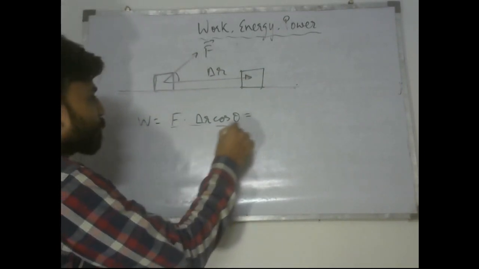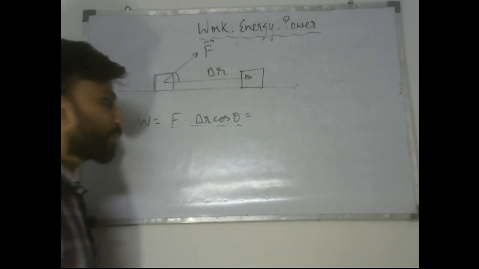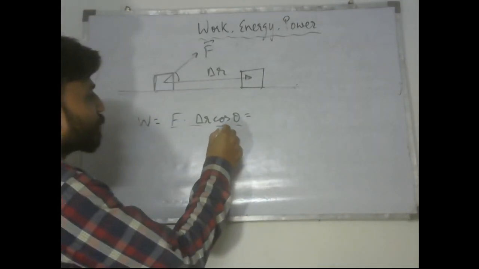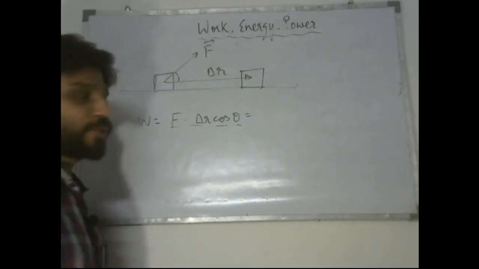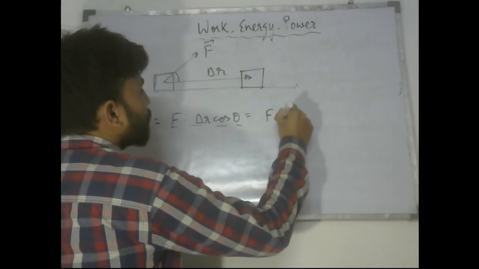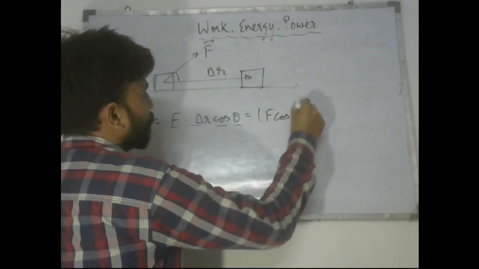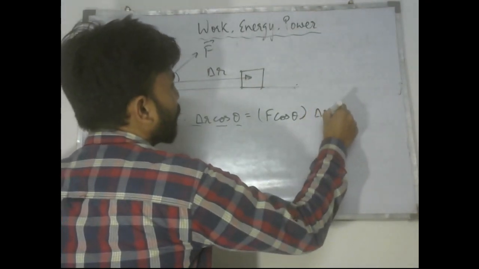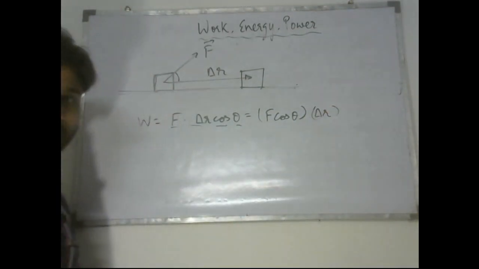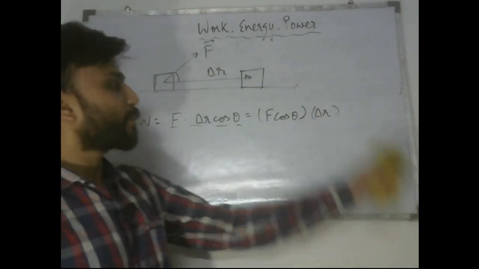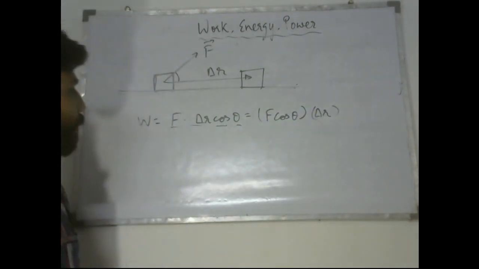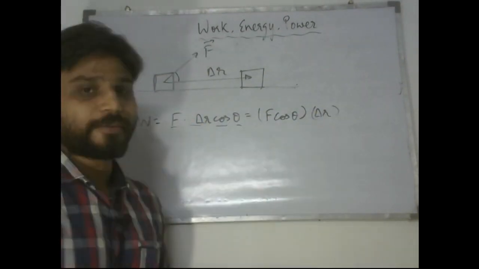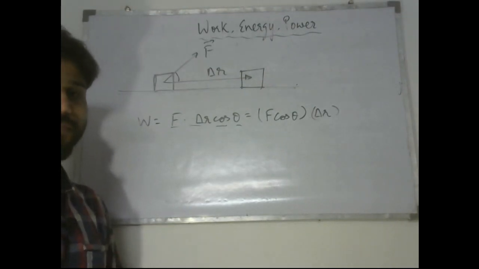We know this is the expression for work done, right? F delta r cos theta. Now I am trying to bring this cos theta next to the force term. So I can do this, that cos theta sits next to the force term and delta r remains as it is. So this means F cos theta into delta r. So this is just rearranging the terms, and we are trying to make sense of what is work done by a force.